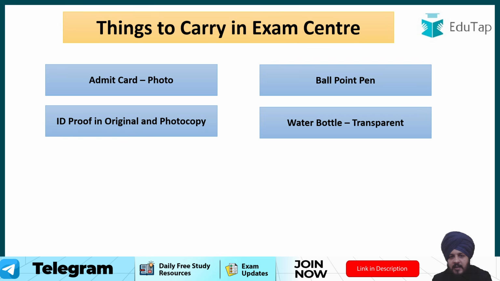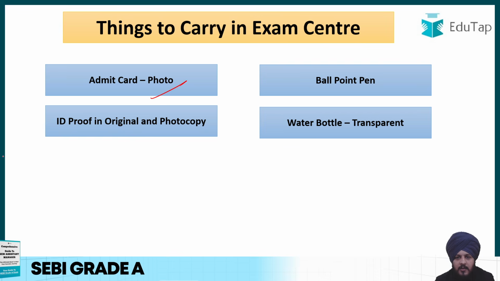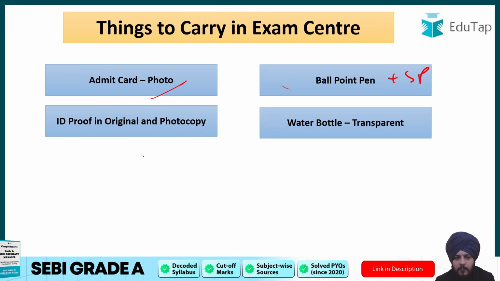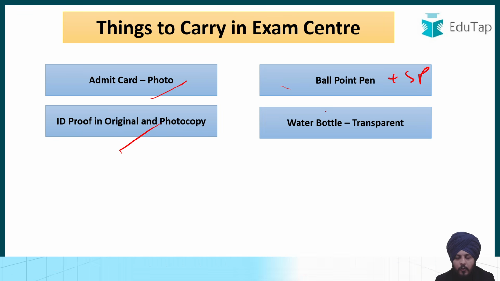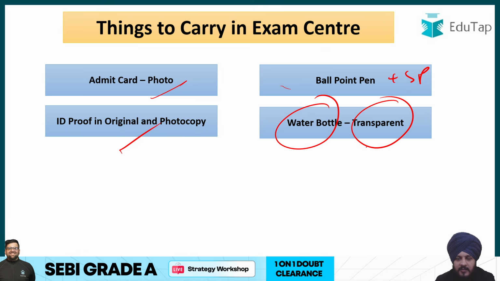Now the next is basically, this is a summary. So admit card, ballpoint pen plus stamp pad, right? Then apart from that, ID proof in original and photocopy, and if you're carrying a water bottle, make sure that it is the transparent one. So these are the things. I hope it is clear to you.